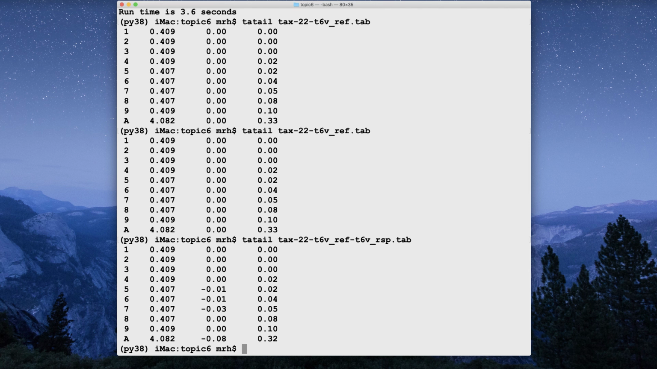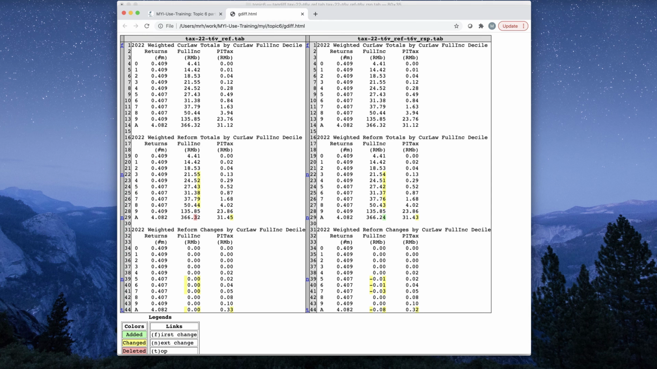Now, an easier way to look at this is to use the graphical diff utility, where we can have on the left the no response, and on the right, side by side, the response results, so the tables, okay? So watch what happens here. Okay, there we are.